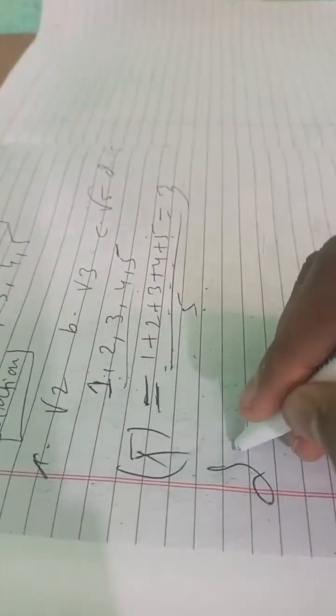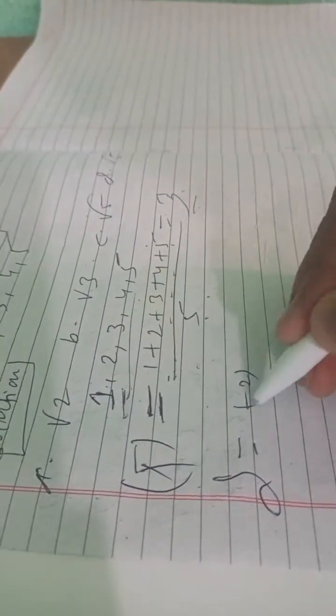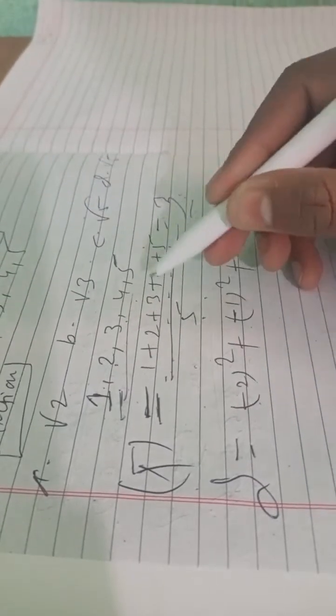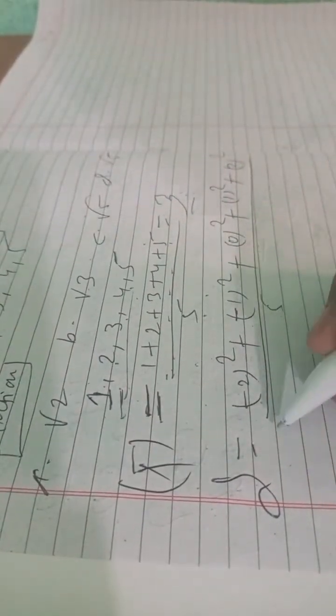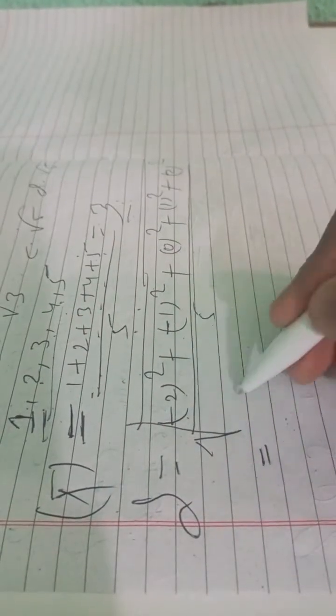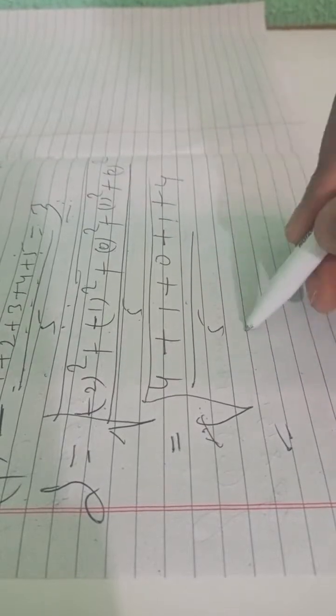Then for standard deviation, you have to do 1 minus 3, which is minus 2, squared, plus 2 minus 3, which is minus 1, squared, plus 3 minus 3, which is 0, squared, plus 4 minus 3, which is 1, squared, plus 5 minus 3, which is 2, squared, divided by 5, all under a root. 2 squared is 4, 1 squared is 1, 0 squared is 0, 1 squared is 1, and 2 squared is 4. Adding, 4 plus 1 is 5, plus 1 is 6, plus 4 is 10. 10 divided by 5 is 2, so the standard deviation is root 2.